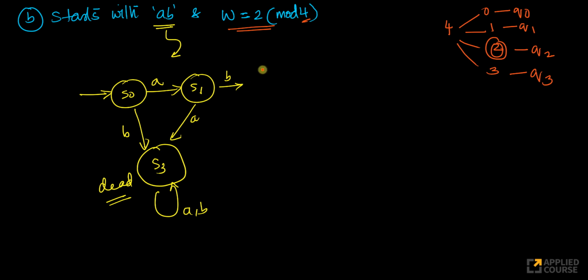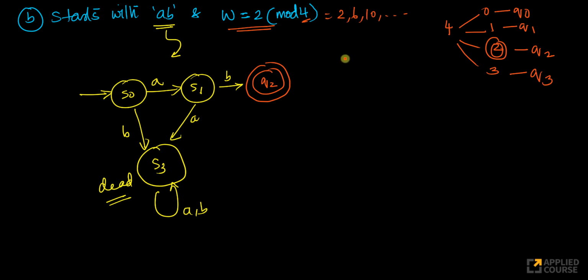Okay, so by the time I reach here, I've already seen 2 characters, right? And what I want is 2 mod 4. So this will be Q2, right? Because I've already seen 2 characters, which means the length right now is 2 mod 4. What is 2 mod 4? 2, 6, 10, so on and so forth. The length is already 2, right?